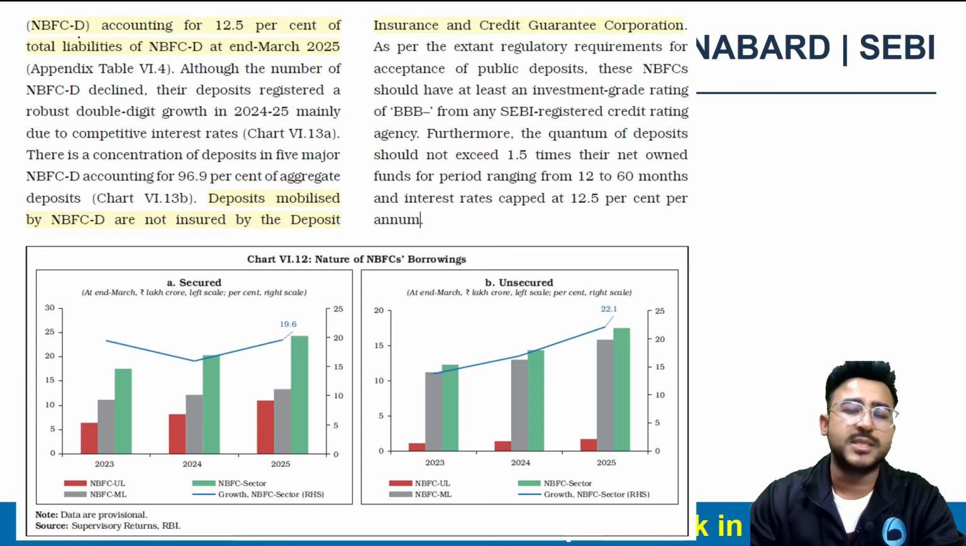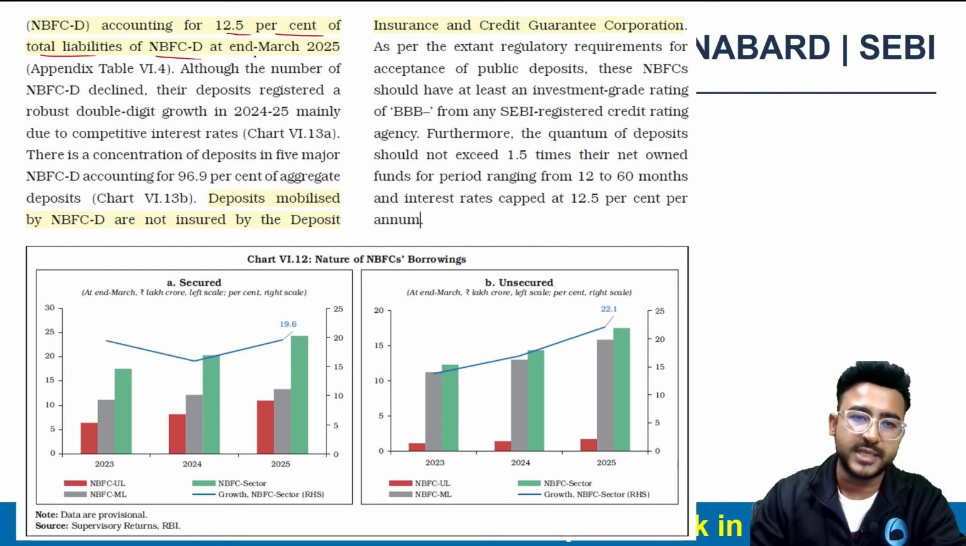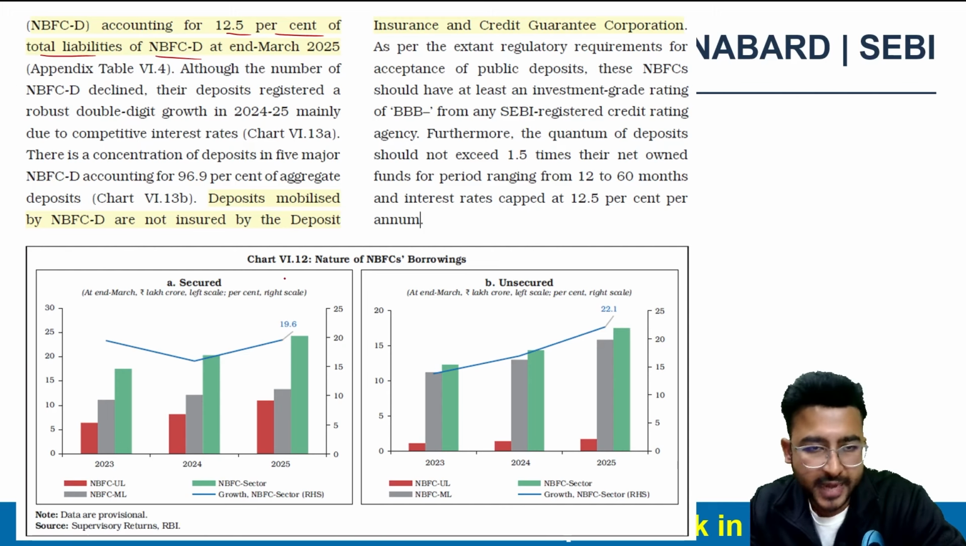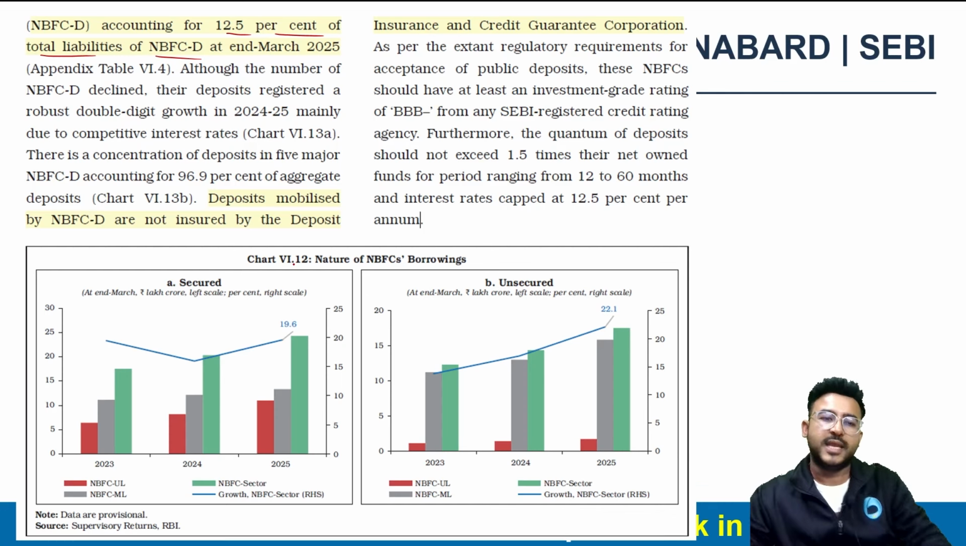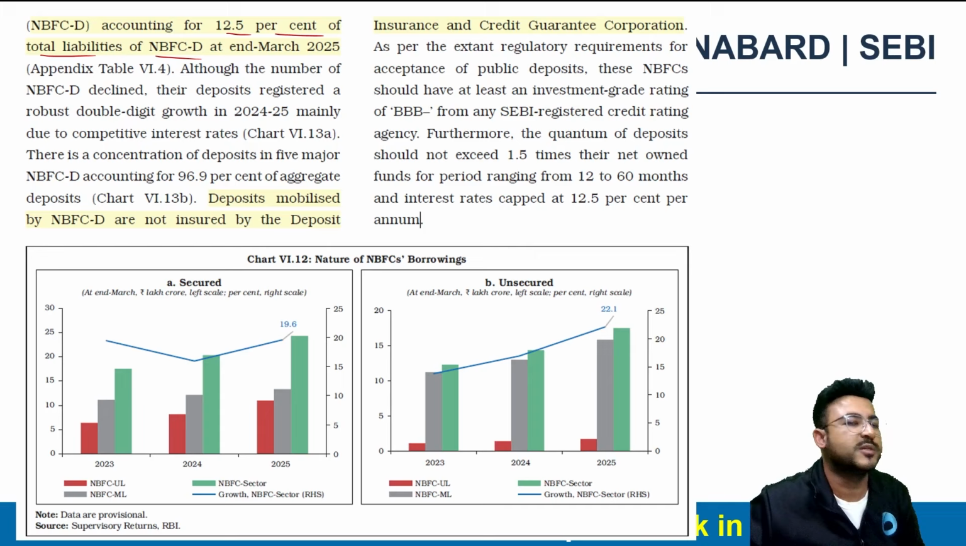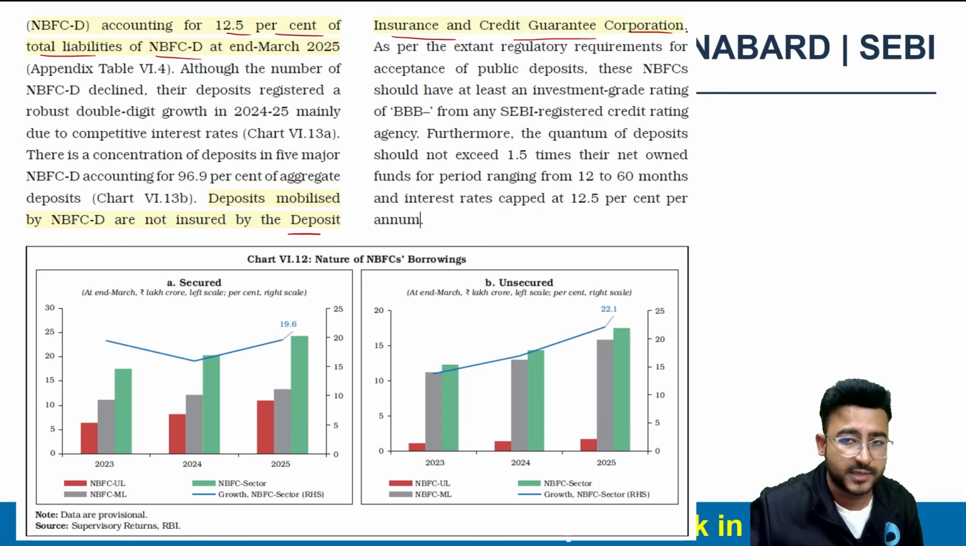NBFC D, that means deposit taking NBFC, they account for 12.5% of the total liabilities of the NBFC D at the end of the financial year, right? Now, they can only secure the deposits from the general public. And please do remember, investing in NBFCs can be risky for retailers. Why? Because there is no DICGC cover. There is no DICGC cover even if you are investing your money.